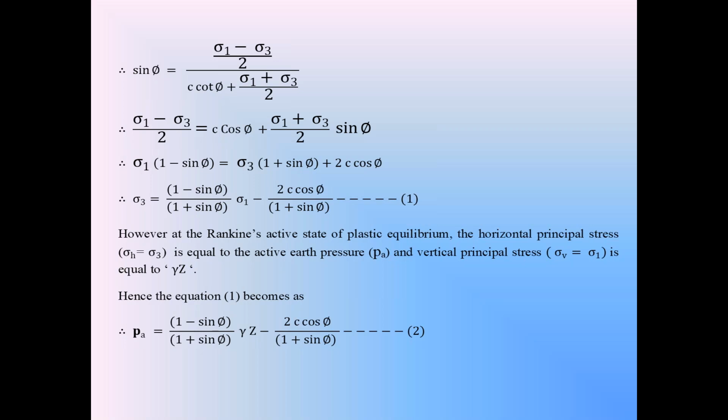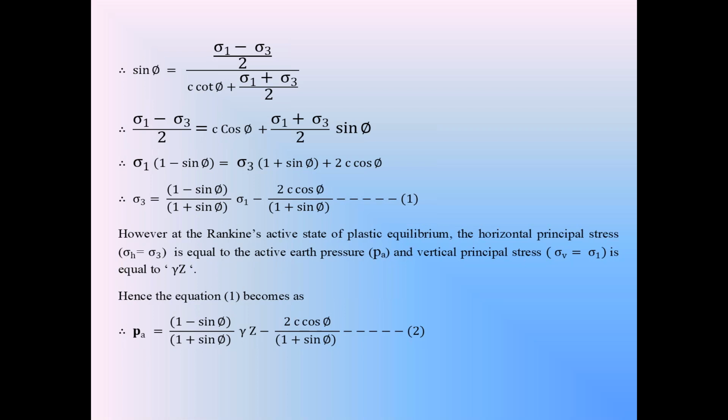Dear students, from the Rankine's active earth pressure theory in cohesionless backfill, we know that 1 minus sin phi by 1 plus sin phi is equal to Ka. What is that Ka? Coefficient of active earth pressure. From the Rankine's active earth pressure in cohesionless backfill, we discussed that the coefficient of active earth pressure Ka is 1 minus sin phi by 1 plus sin phi. So here this 1 minus sin phi by 1 plus sin phi is Ka. Now please follow this carefully. Ka is equal to 1 minus sin phi by 1 plus sin phi.